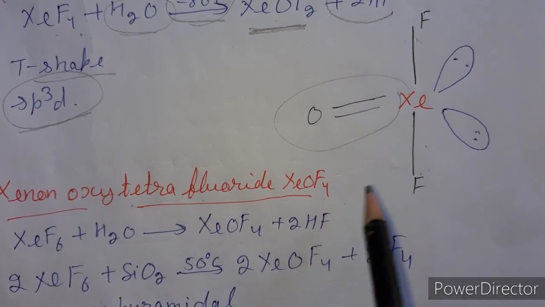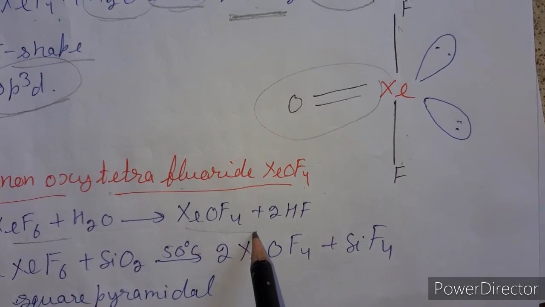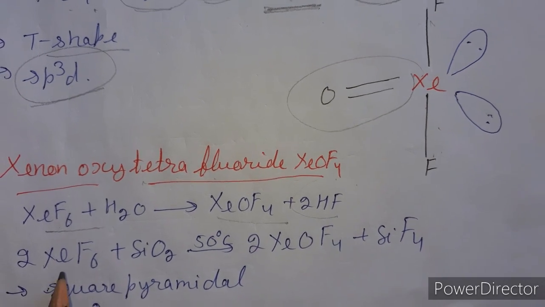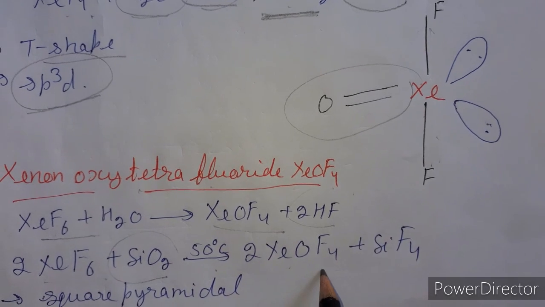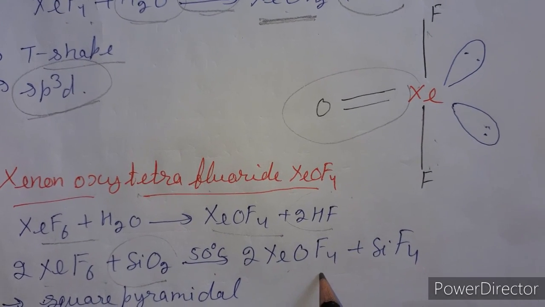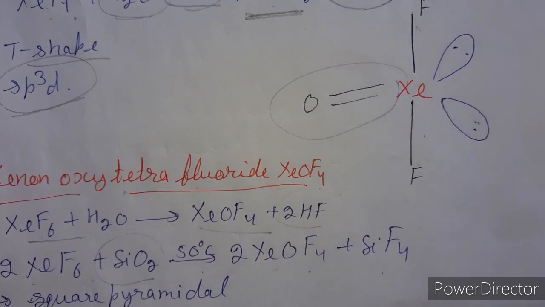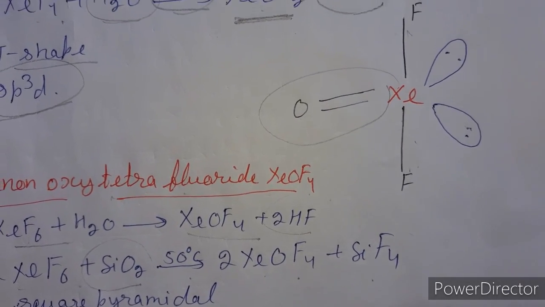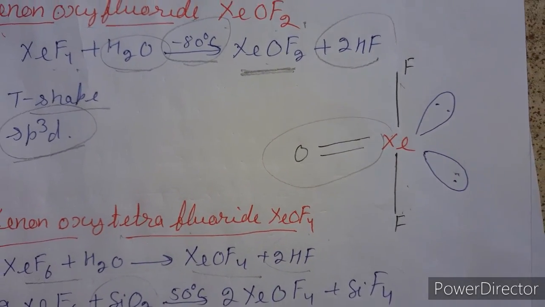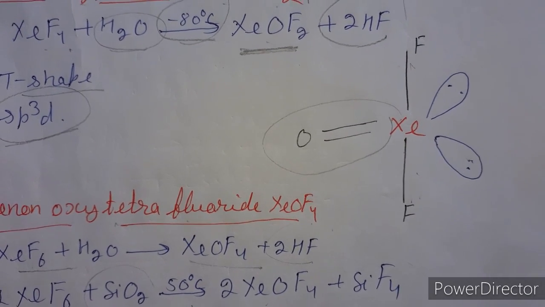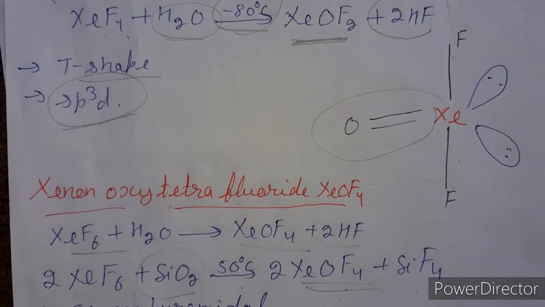So how can we prepare it? It is prepared by partial hydrolysis of xenon hexafluoride to form xenon oxy tetrafluoride along with two molecules of HF. Xenon hexafluoride also reacts with silicon dioxide at 50 degrees Celsius. It forms two molecules of xenon oxy tetrafluoride along with silicon fluoride. The contents are immediately quenched with solid carbon dioxide as soon as the yellow color of xenon hexafluoride disappears, because of the formation of the explosive substance xenon trioxide. Clear?